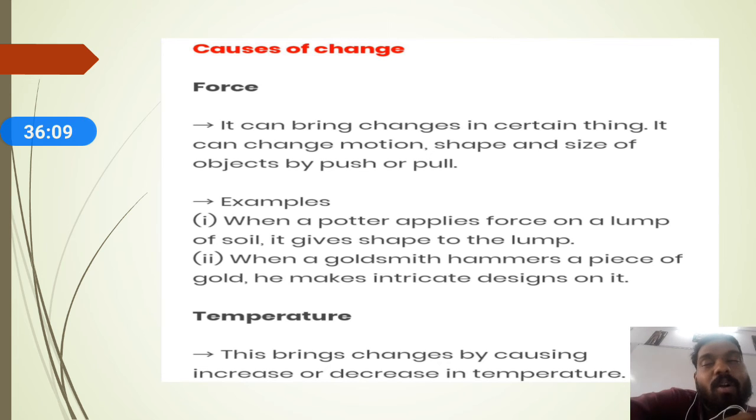Maybe the size will change, or the shape will change. So force is one of the important factors for changes in our surroundings. The second one is temperature. If the temperature varies, there also you can see new changes taking place. So by acting force on a material, changes are made, and temperature also influences the changes.